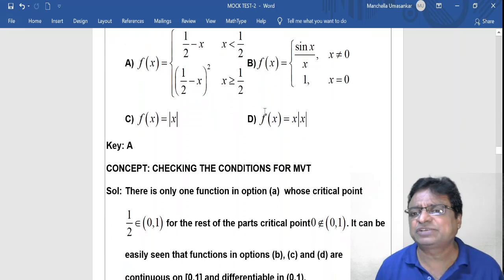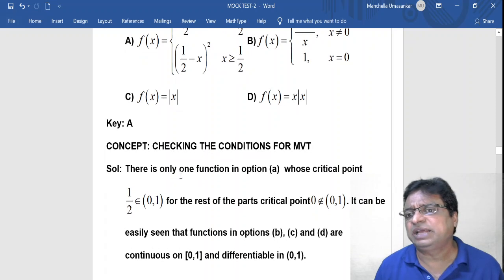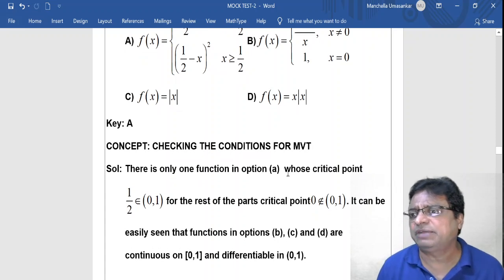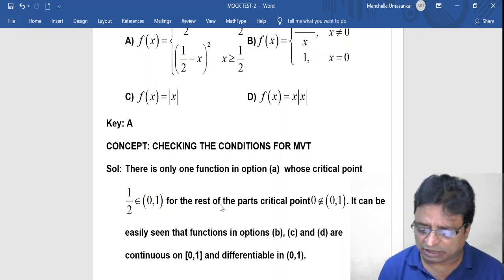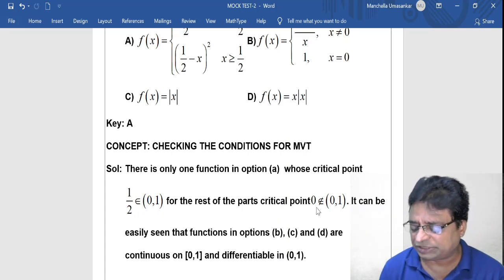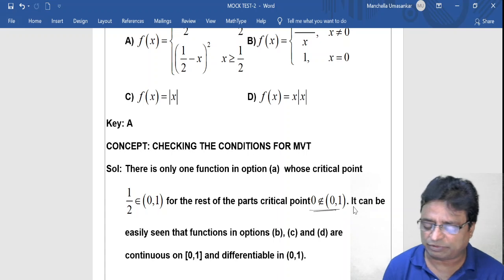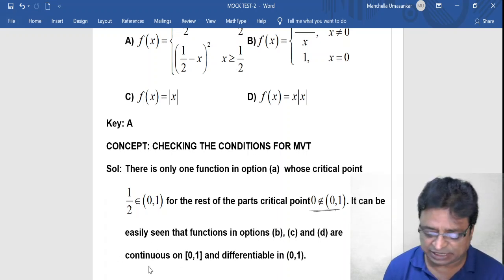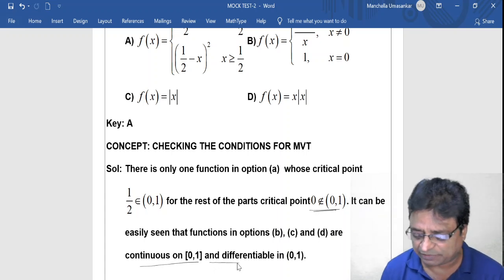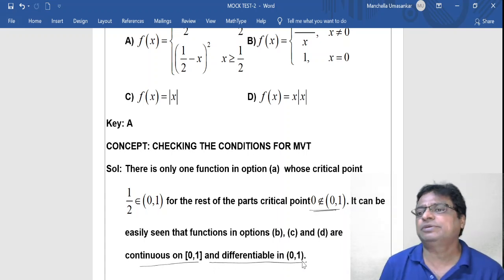So my friends, actually here there is only one function, in option A, whose critical point 1 by 2 is in the open interval 0 comma 1, and for the rest, the critical point 0 does not belong to the open interval 0 comma 1. So it can be easily seen the functions in options B, C, D are continuous on the closed interval 0 comma 1 and differentiable in the open interval 0 comma 1.